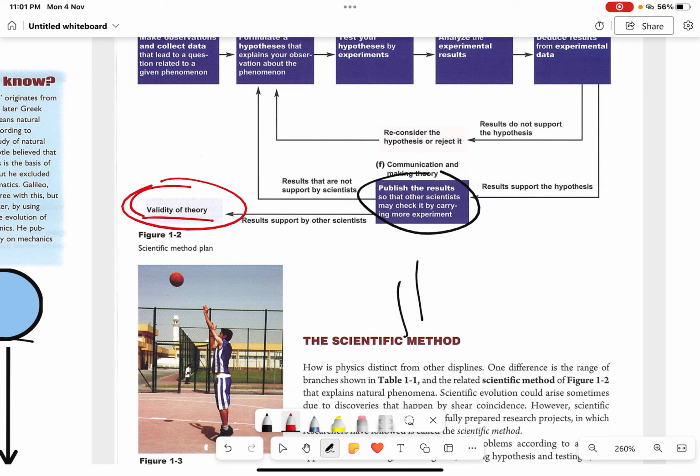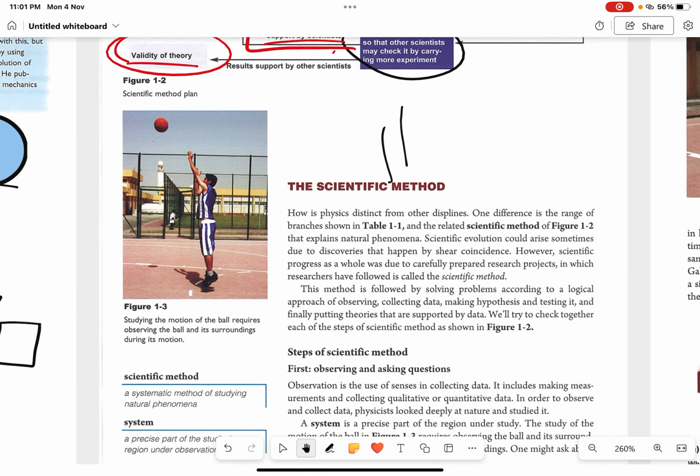They will see if his theory is correct or not. If the results are not supported by the scientists, then they will go back to building new hypotheses, the same as the example that you did here.